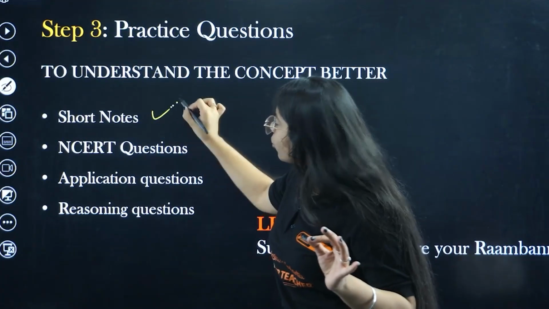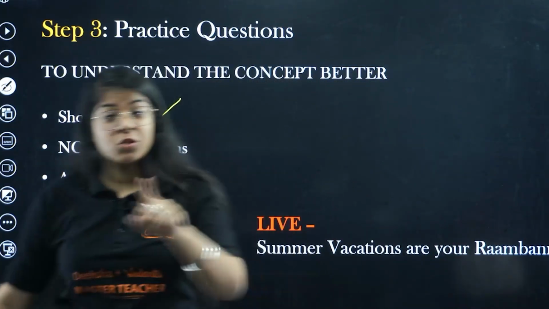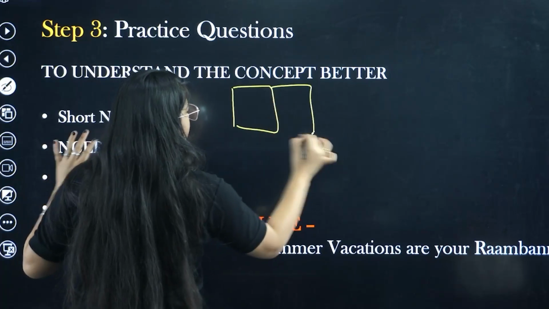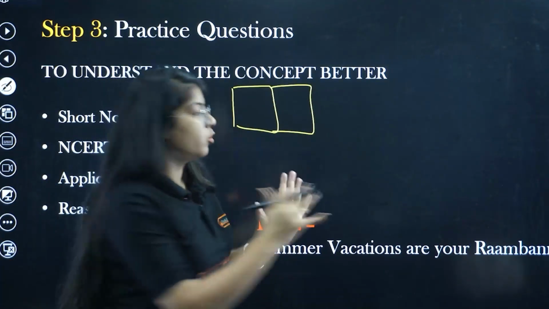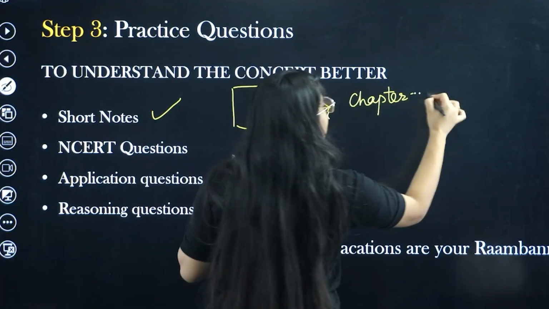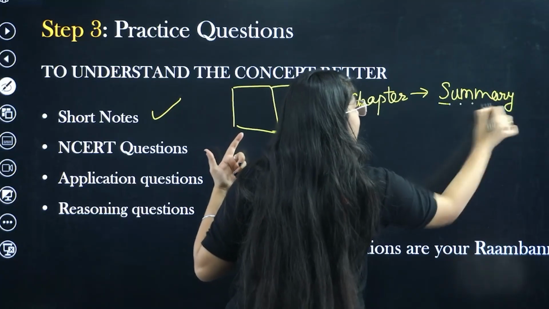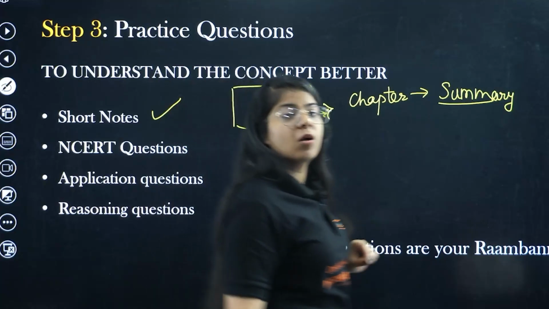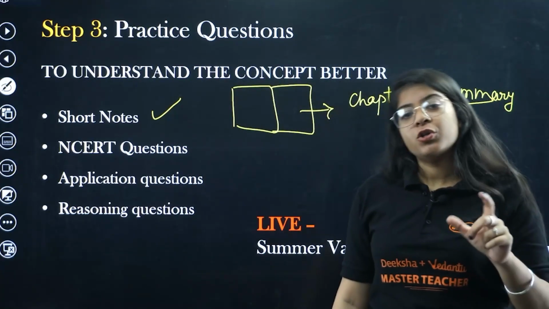First, short notes are very important. I will make a video on how to make short notes as well, so subscribe to the channel. Short notes are something like this: you have 2 pages of the book copy, and on those 2 pages you are going to complete the whole chapter. You are going to write the summary of it, and we will do that. Do not worry, we will write the summary of the whole chapter. I will give you that. Do not worry about that at all. Your Aditi ma'am is with you. Now, short notes are for revision.